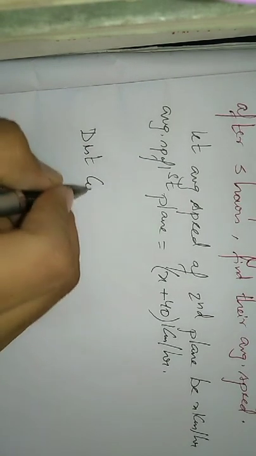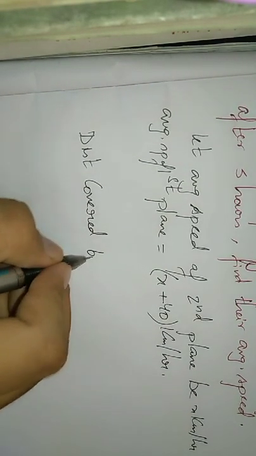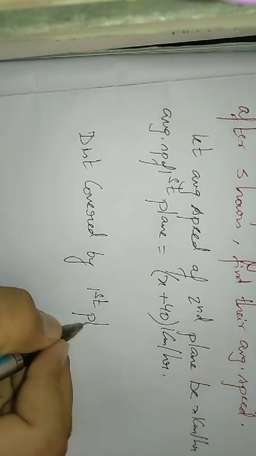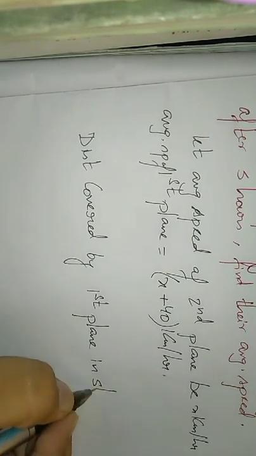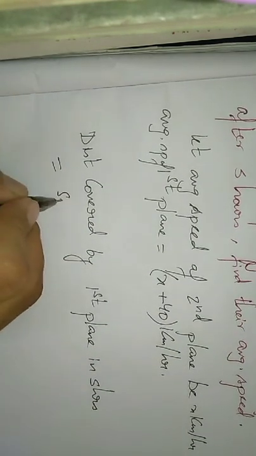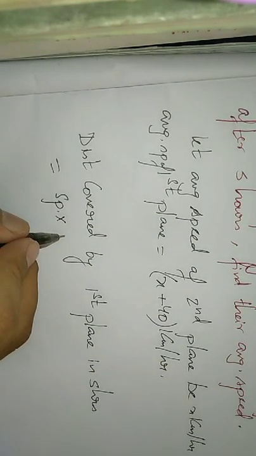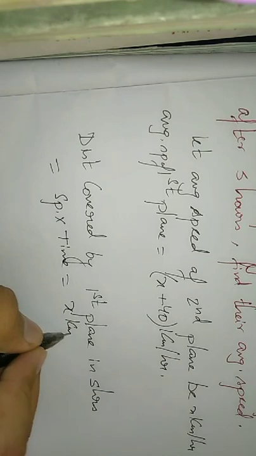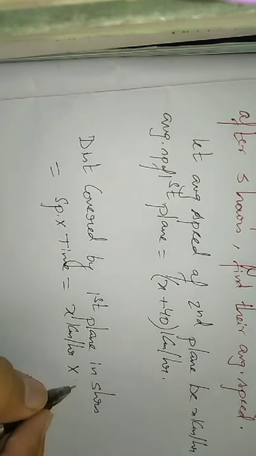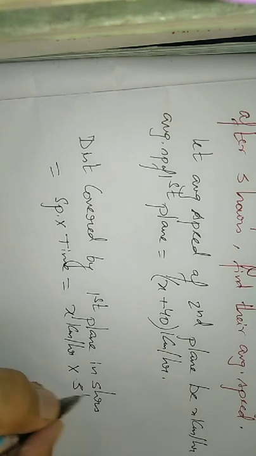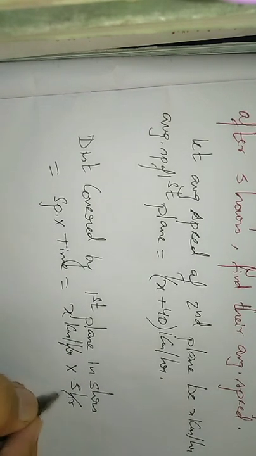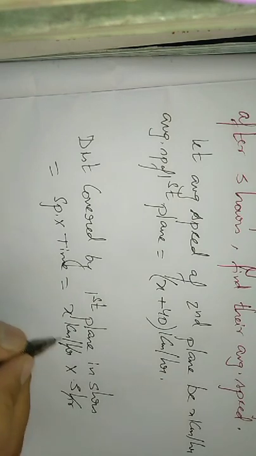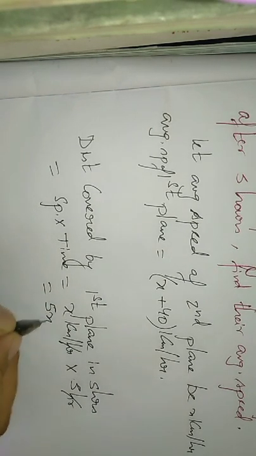Distance covered by first plane in 5 hours is equal to speed into time. What is the speed? X kilometer per hour multiplied by time. Time is 5 hours, right? Kilometer per hour, and this hour will cut down because kilometer per hour means kilometer by hour, hour cut down. So this is 5x kilometer, okay, which is the distance traveled by the first plane, okay?